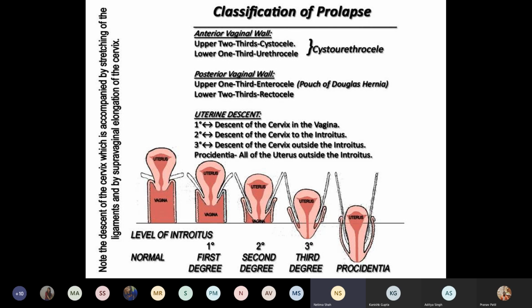Now uterine descent can be first degree, second degree, third degree or procidentia. First degree is the descent of the cervix and uterus into the vagina. Second degree, further descent leading to the cervix coming up to the introitus. Third degree, the descent of the cervix coming outside the introitus, and when the whole of the uterus comes down, as it is seen in the diagram, it is called procidentia.